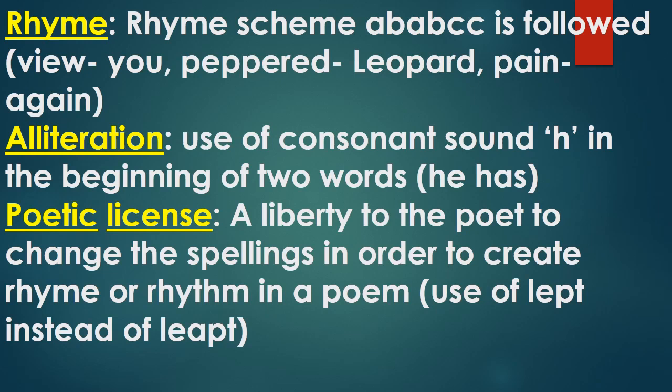Then poetic license. Here in this stanza, the poet has used wrong spelling of leap and leapt. Why? Here we are going to read about poetic license. It means a liberty to the poet to change the spellings in order to create rhyme or rhythm in a poem. Use of leapt instead of leaped.